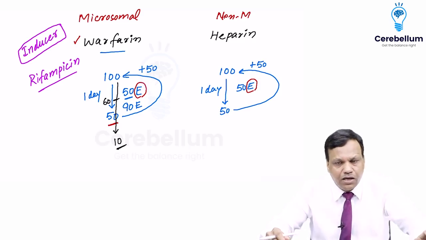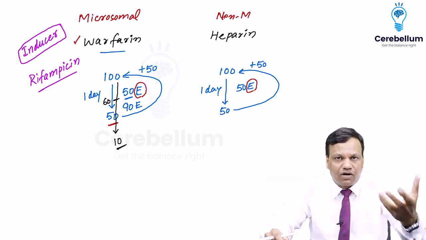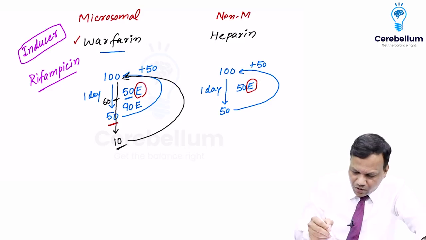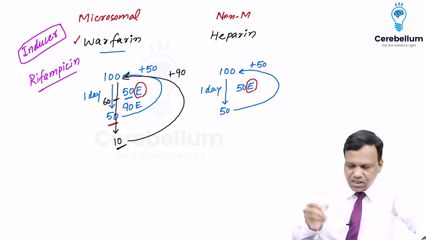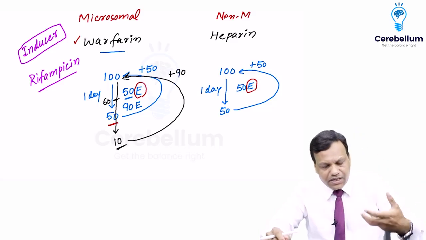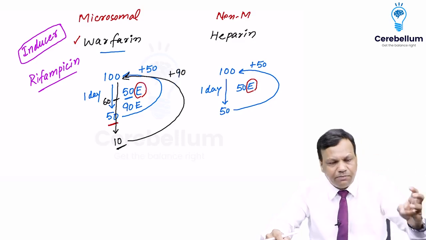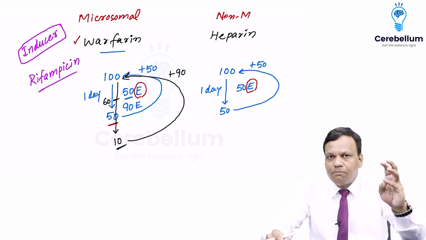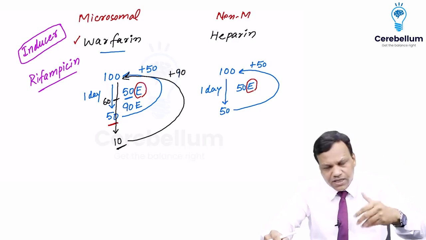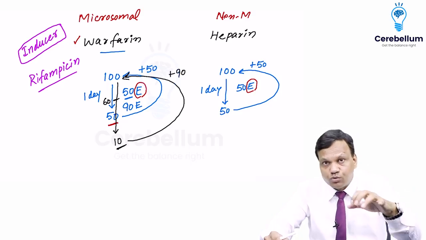Okay. If we do not want this, we want the drug to keep working, what will we do? Instead of giving 50, we now need to give 90 molecules. So what we will do is increase the dose of the drug. Okay. So in enzyme induction, everything is increased. The enzyme inducer will increase the number of microsomal enzymes. That will increase the metabolism of the drug. So we increase the dose of the drug. Okay. So that is important about enzyme inducers.